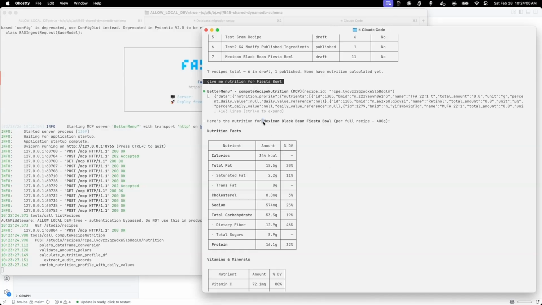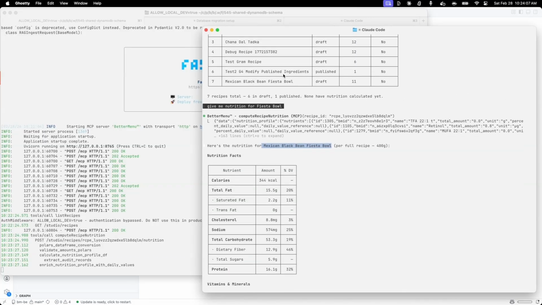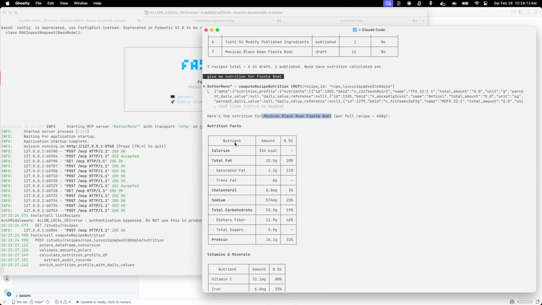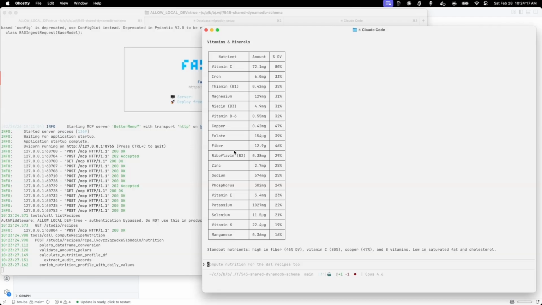As you can see, it's saying the nutrition for Mexican black bean Fiesta Bowl. I just said Fiesta Bowl, but Claude was able to identify which recipe I'm talking about and made the right call by computing the nutrition for this recipe. And here is the nutrition fact. So this is just a glimpse of how I leverage AI tools, primarily Claude Code, not only for the development, but also taking it to the next step so that my users can use the product that I'm building for software compliance in the area of food manufacturing.